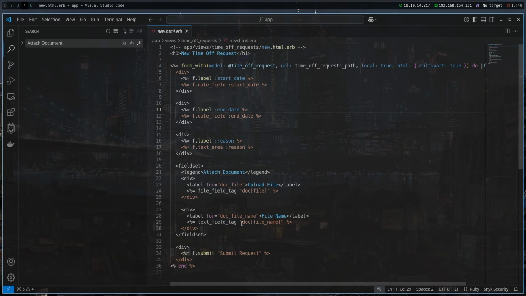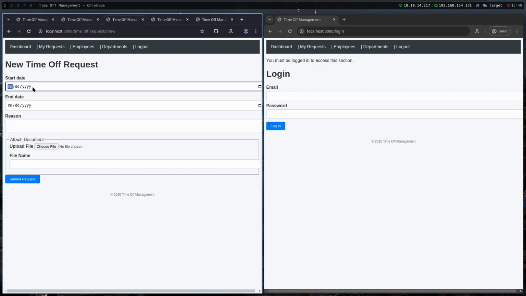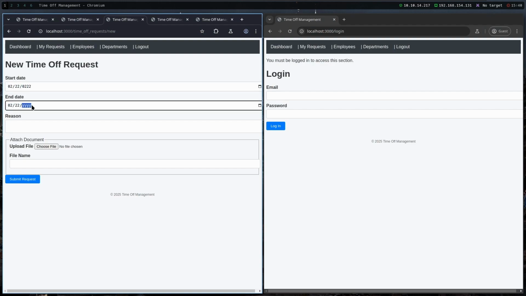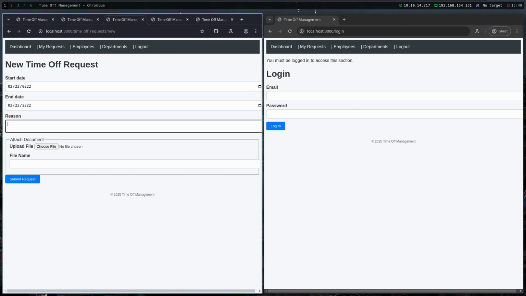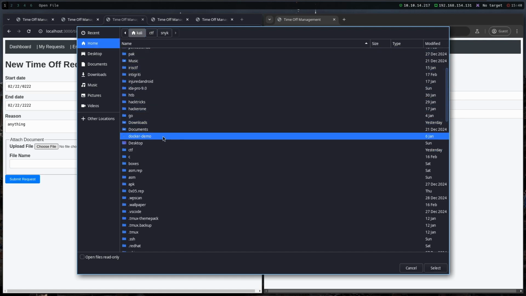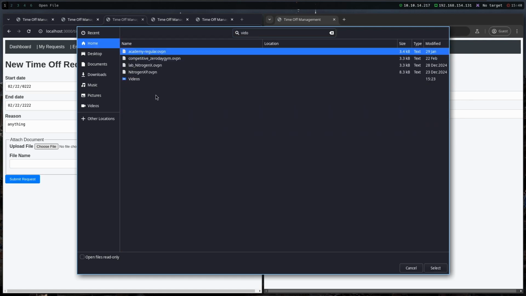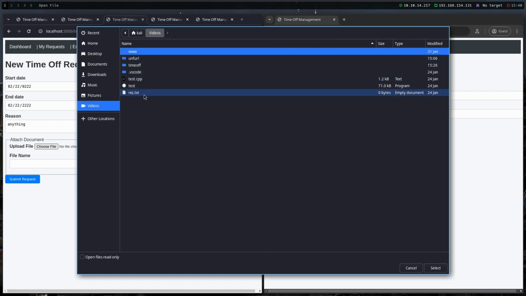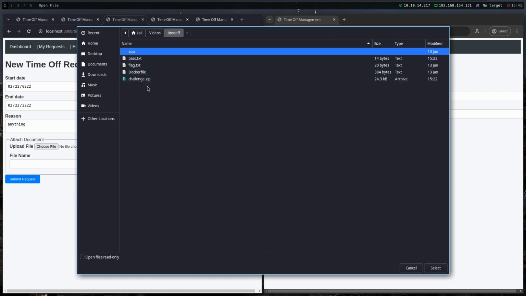It is submitting something here, so let's try to fill in bogus data: a reason, anything, and upload a file. Let me go to CTF, videos, and then TimeOff.